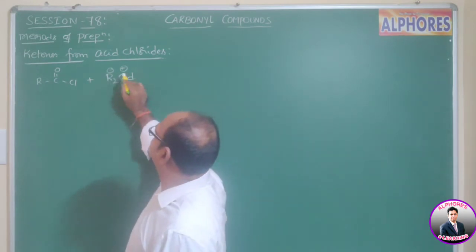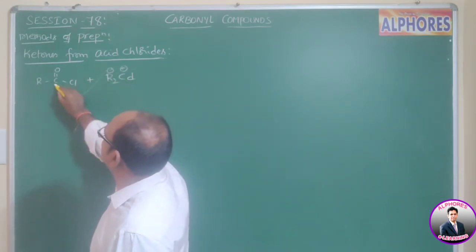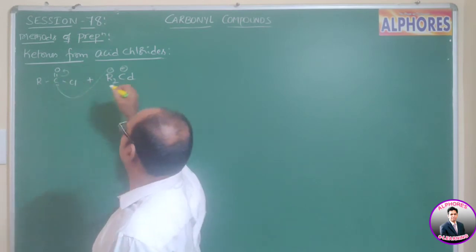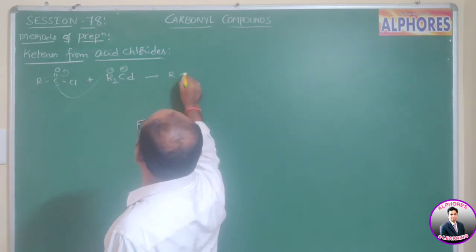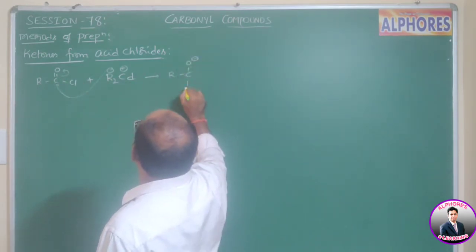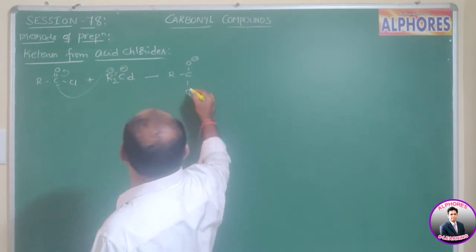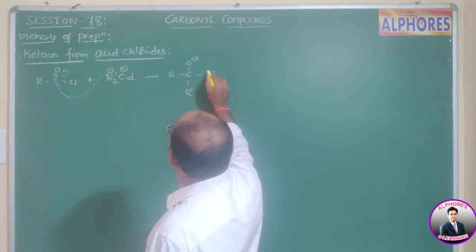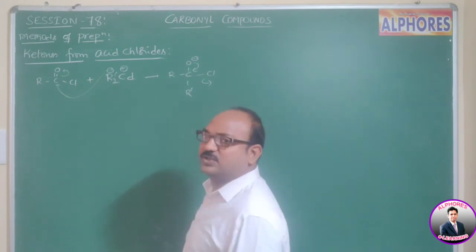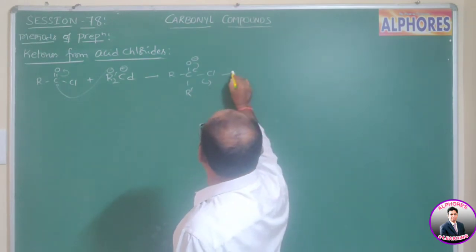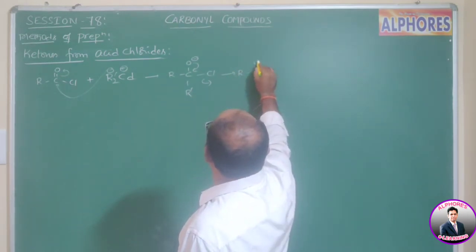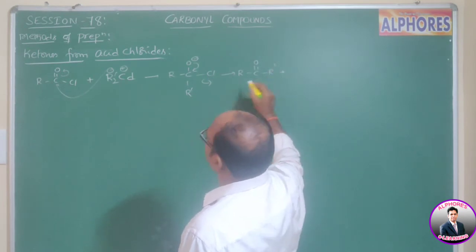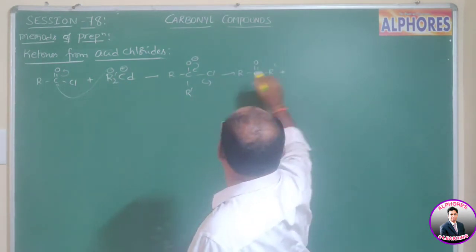So from dialkyl cadmium, R minus approaches the carbonyl carbon, then we get an intermediate with R dash, and upon reversal the Cl minus comes out.